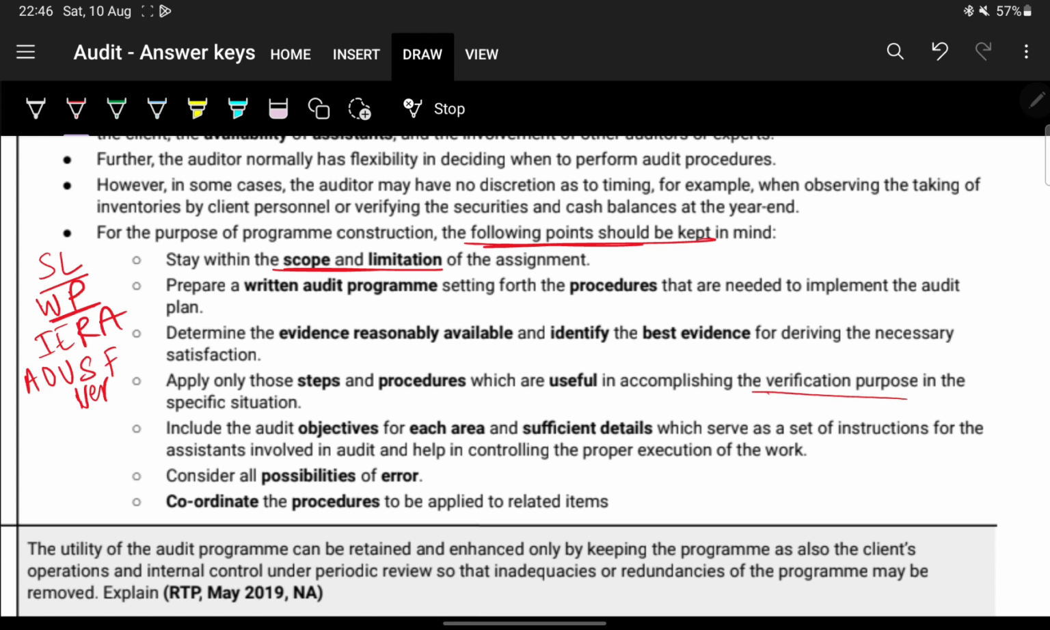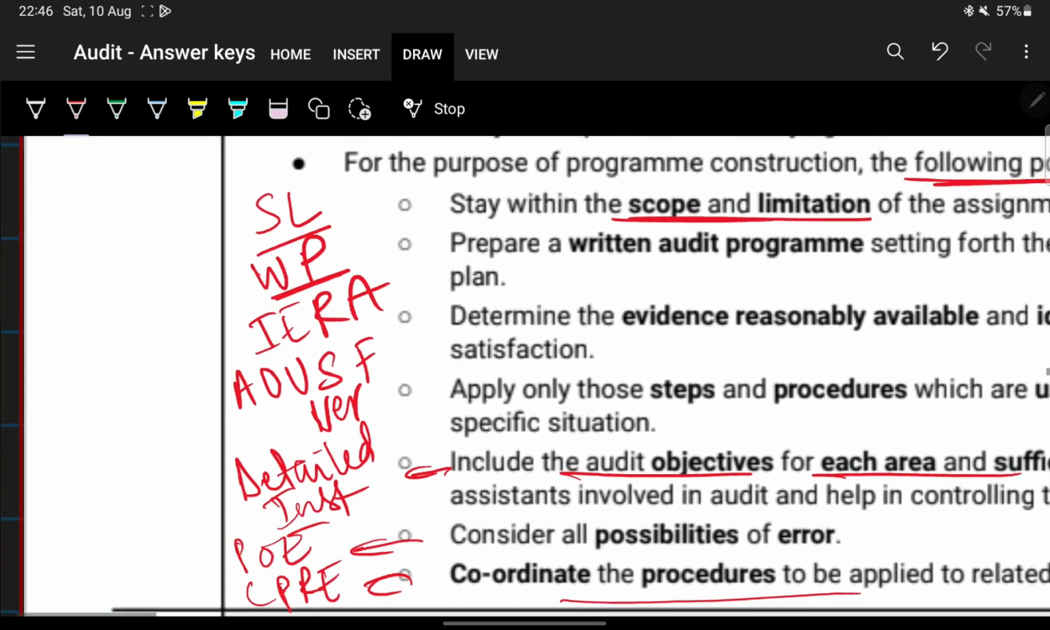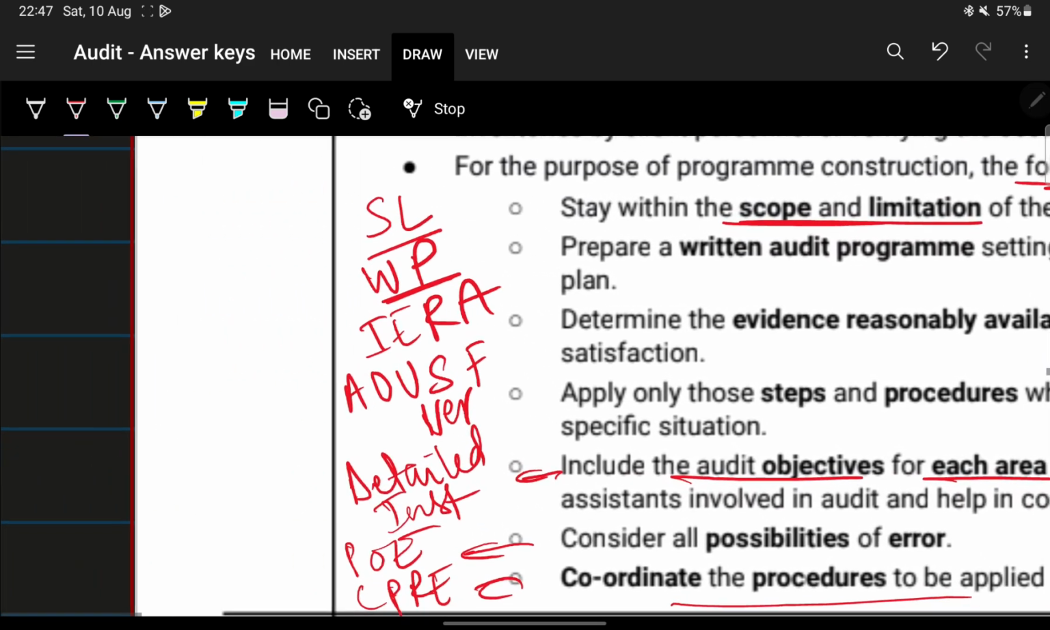Next, include the objectives for each area and sufficient details to serve as a set of instructions. Basically detailed instructions. Next, consider all possibility of error, and lastly, coordinate procedures of related items. Now we'll just try to memorize with the short forms only.